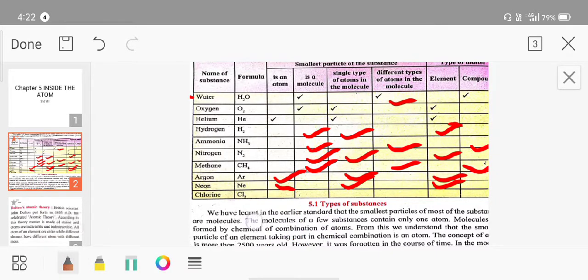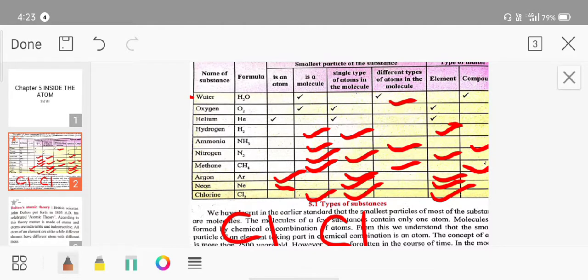In chlorine, formula is Cl2. So two chlorine atoms are present, so means it is the molecule. Whether single type of atoms or different types, it is single type of atoms that are present, chlorine. Whether it is an element or compound, so it is the element क्योंकि दोनों chlorine atoms same है.